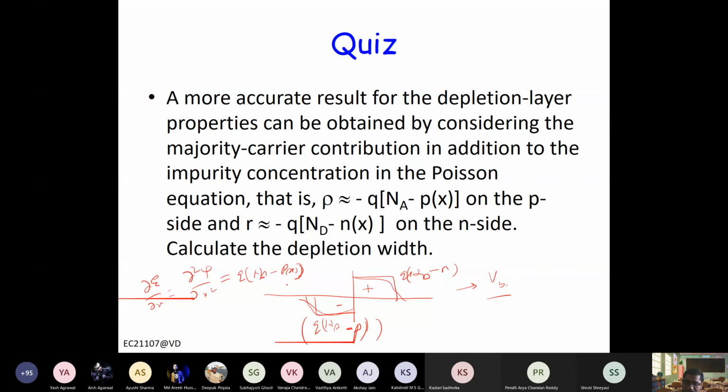And P, of course, you can assume that for the P side, P is actually Na, right? That's what we assumed, right? But let's assume that as you are moving away from the neutral region, this is changing, right? This is changing with the potential.